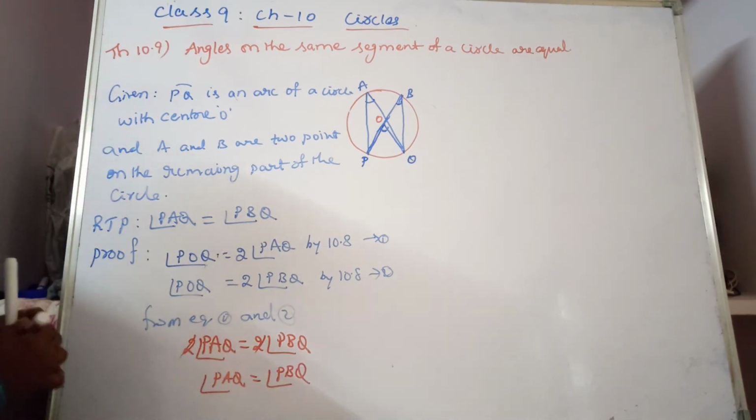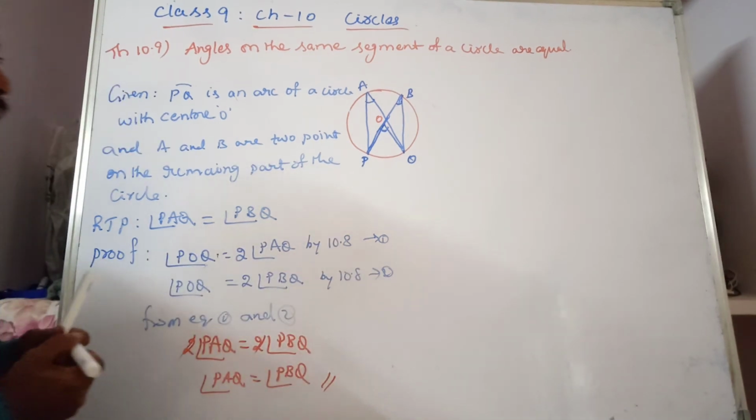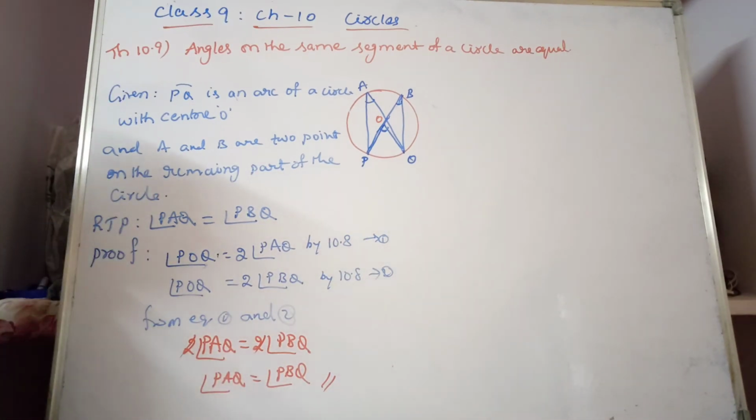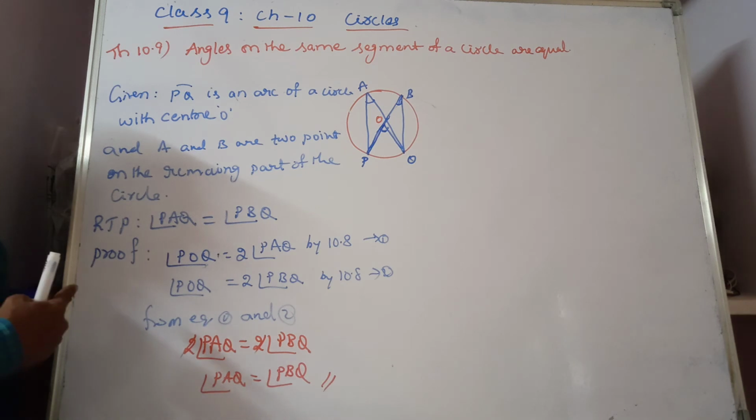Angles on the same segment of a circle are equal. I hope it is clear to you. Do you understand? Right.